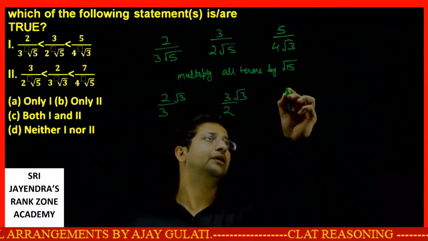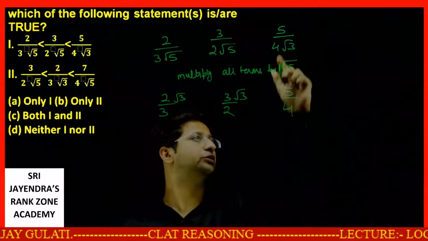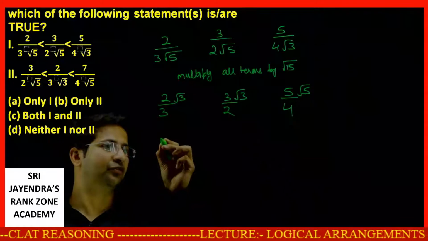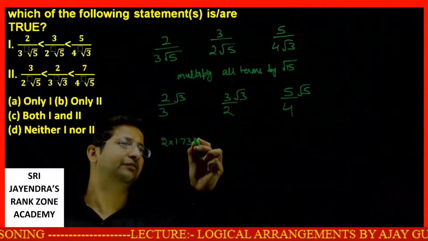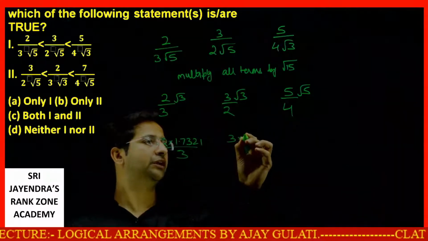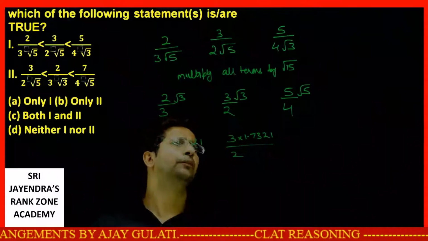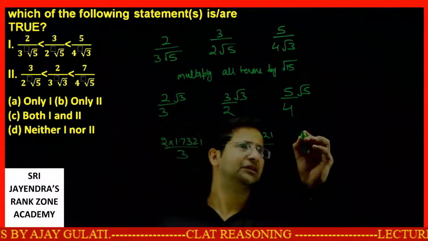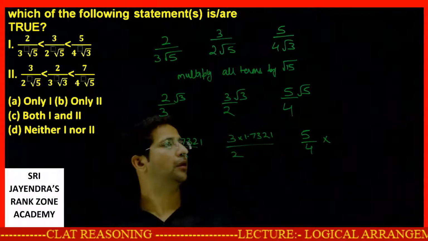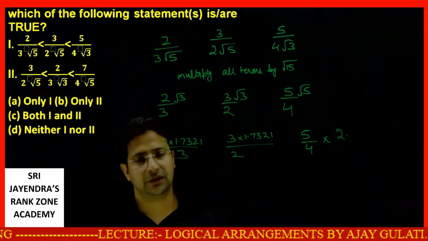The last term will be 5 by 4 root 3. Root 5, root 3, root 3, root 3 cancel, root 4. Now things fall into place. I can say this is 2 into 1.7321 by 3. Again 3 into 1.7321 by 2. Last term is 5 by 4 into 2 point... students, this is 2.25.